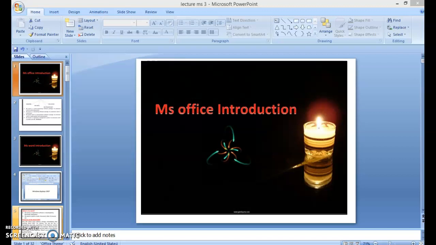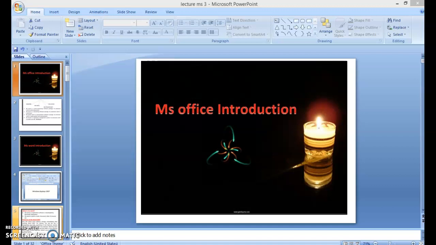Today our topic is MS Word Introduction. MS Word is a word processing application program that is part of the Microsoft Office. Microsoft Office is a set of powerful applications that are designed to provide a rich set of tools for almost every conceivable business task for a small and large business organization.